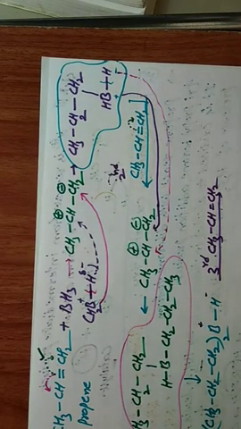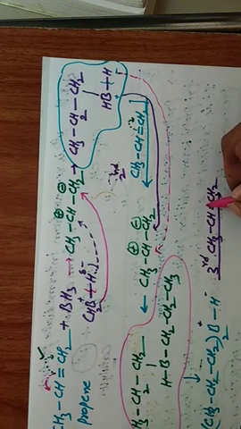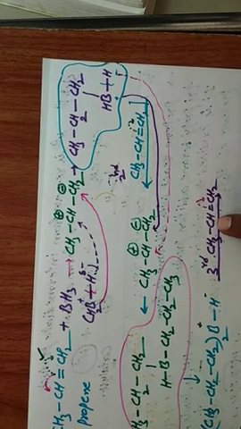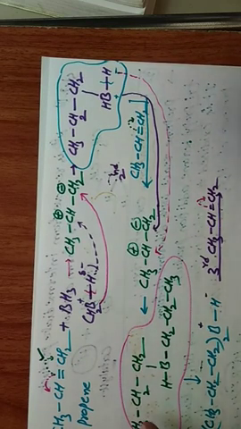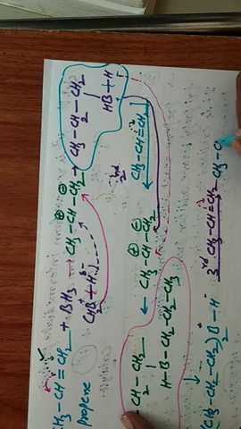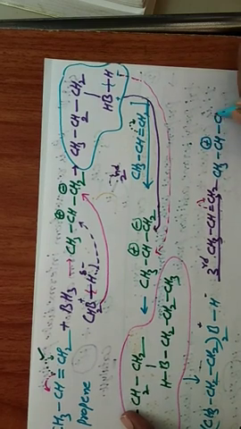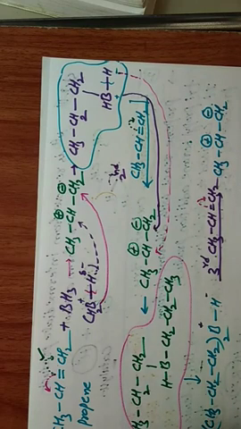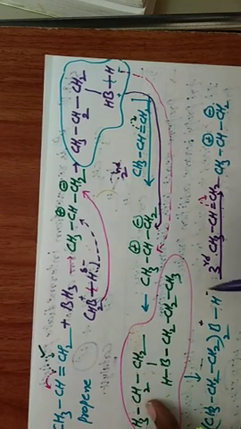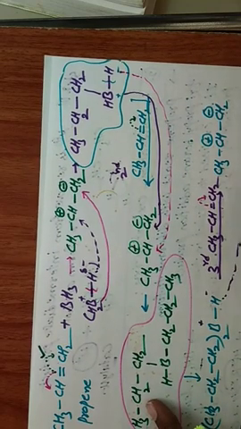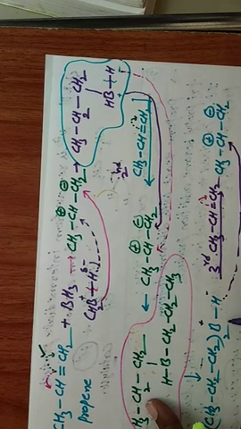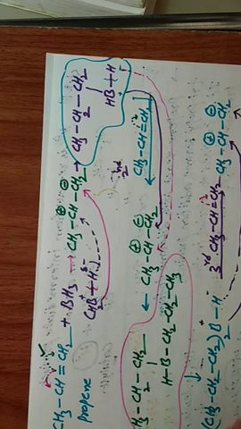So again here the bond will be shifted, this carbon getting negative and this carbon getting positive. For ease of understanding, CH3–CH plus and CH2 minus. This H minus is attached to this CH plus, and the total remaining part is attached to CH2.